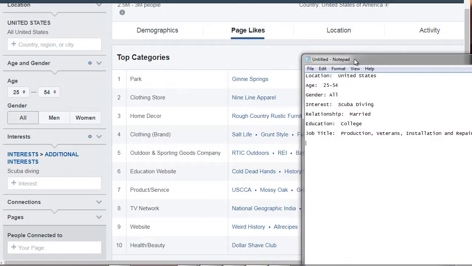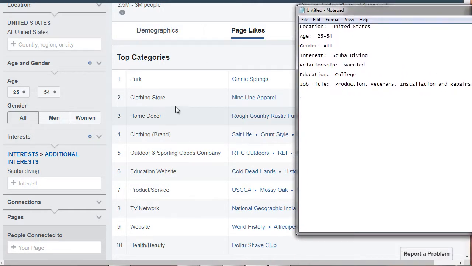Let's jot this down. We've got clothing store, they like 9-line apparel, and then they like Bass Pro Shops, which is not a clothing store, but it's a store. What products do they buy? What services do they use?